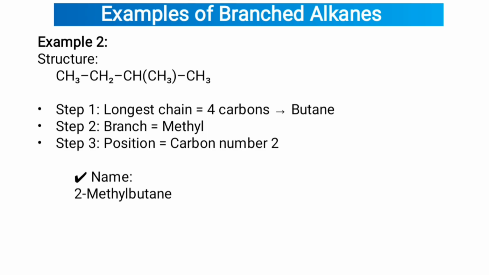Example 2: structure CH3, CH2, CH, CH3 with a CH3 bond. Step 1: longest chain, 4 carbons, butane. Step 2: branch is methyl. Step 3: position is carbon number 2. So the name is 2-methylbutane.